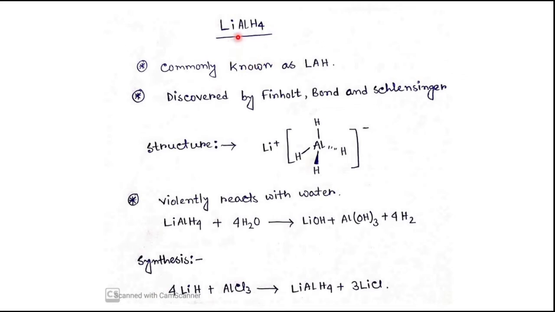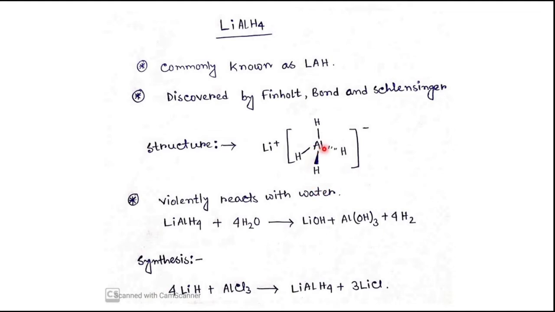Okay, so our topic is the reducing reagent, lithium aluminum hydride. It is commonly known as LAH. It was discovered by Finholt, Bond and Schlesinger. Here you can see I have written the structure. Lithium has the positive charge, and this aluminum has 4 hydrides. The overall formal charge on this aluminum center is -1.